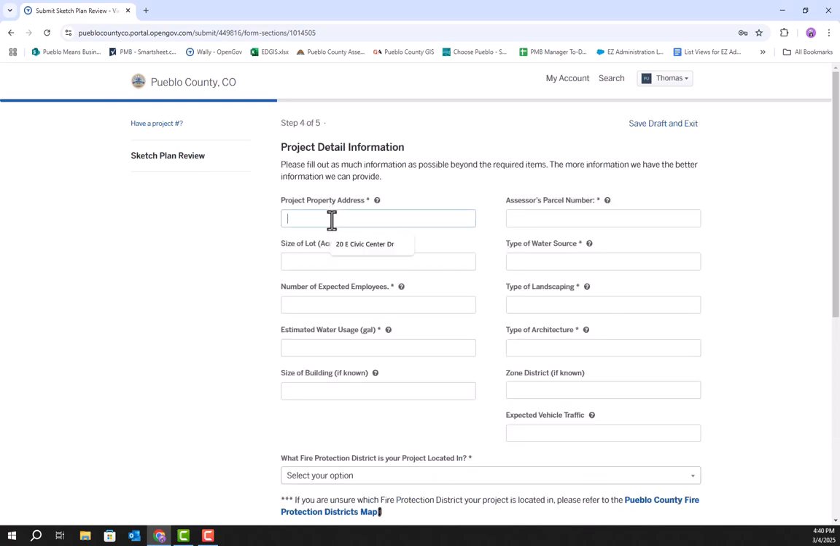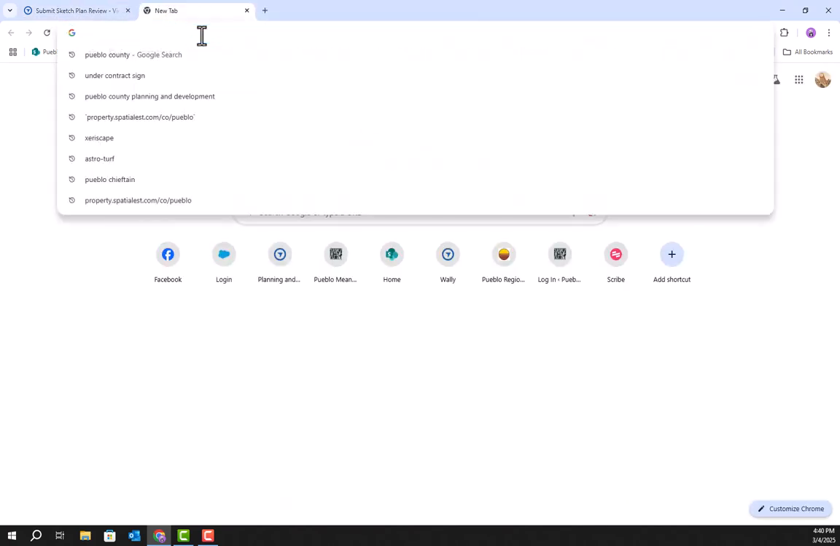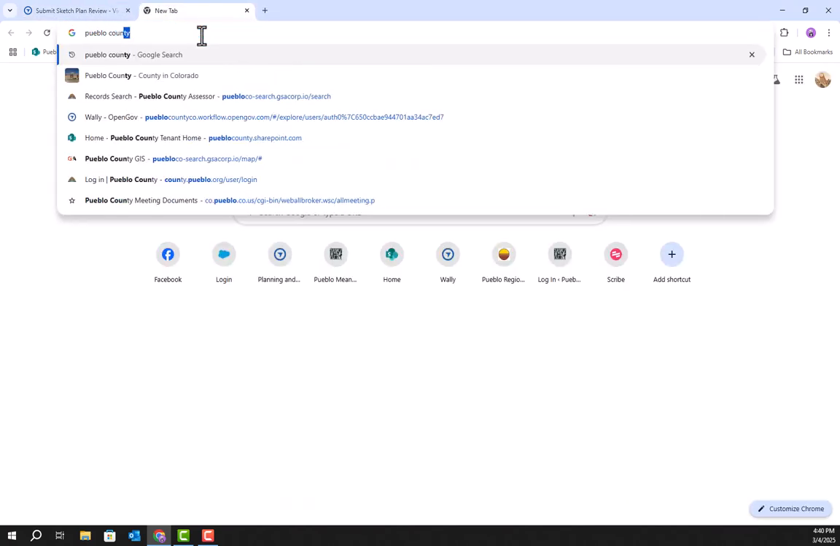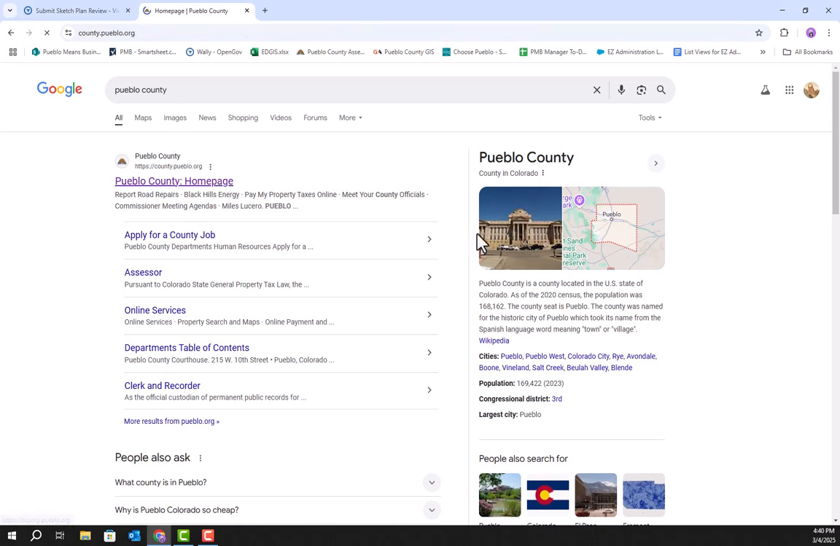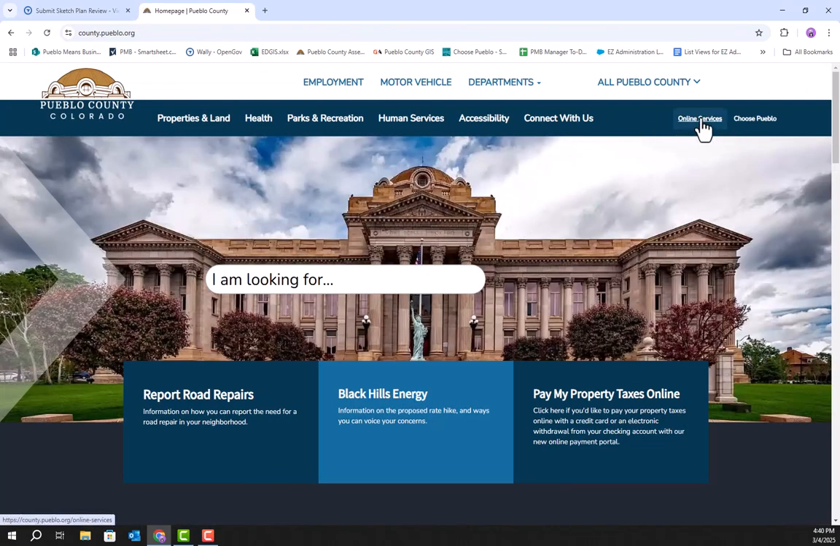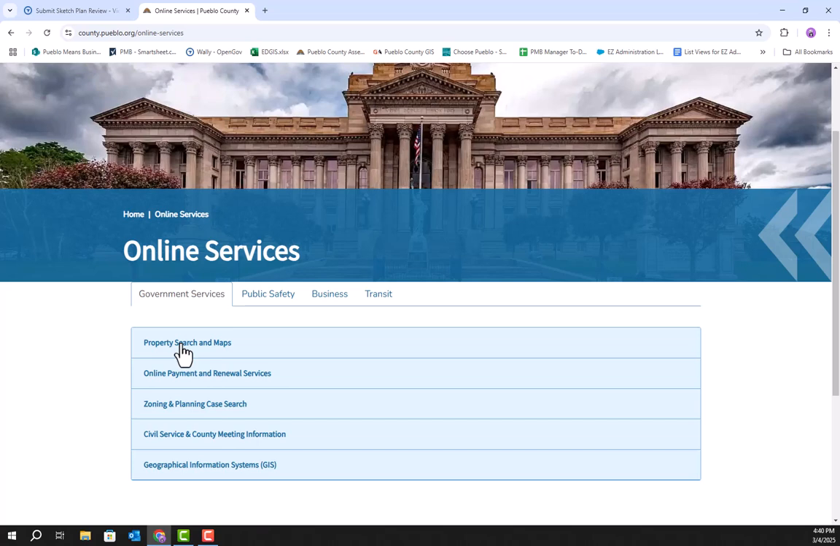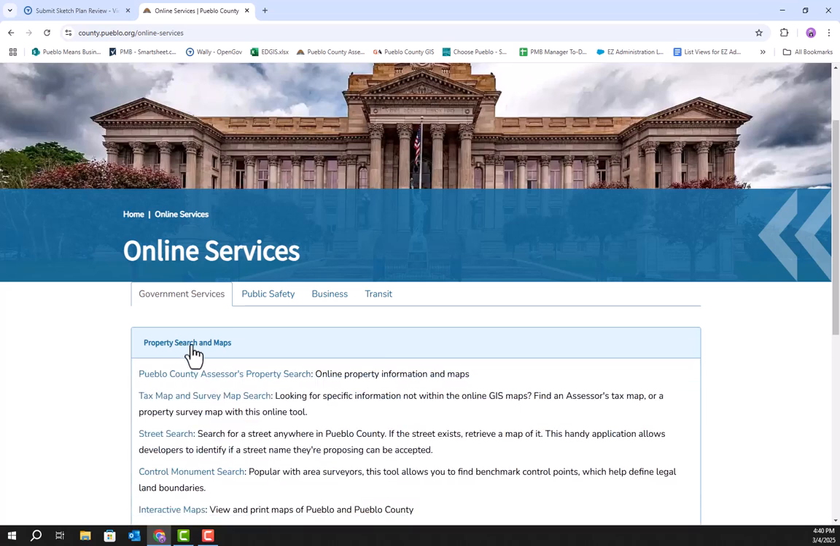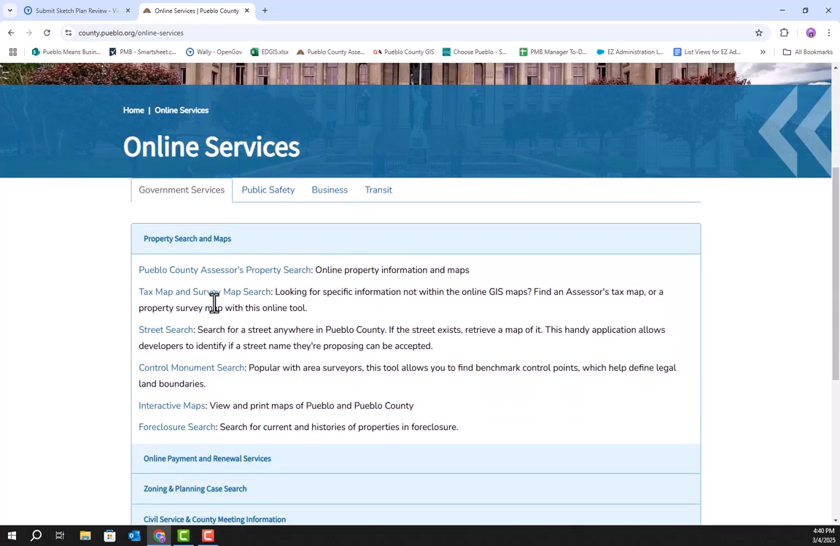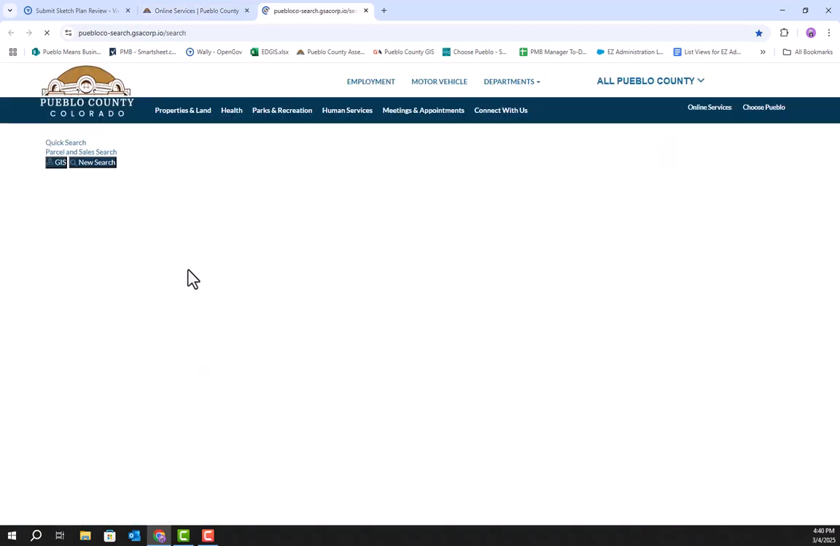So project property address, we'll do the 20 East Civic Center Drive. Then it's going to ask you for the assessor's parcel number. So this is something that you'll have to open a new tab for, and we'll go to the Pueblo County website. So we'll go to the home page, we'll go to online services, and we'll do property search and maps, and we'll do Pueblo County Assessor's Property Search.